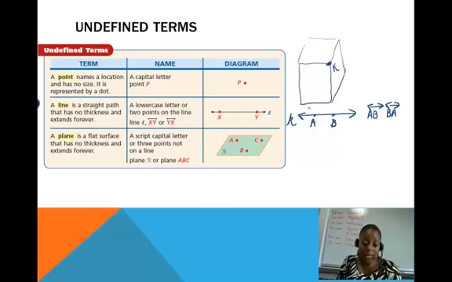And then lastly, we have a plane. A plane is a flat surface that has no thickness and extends forever. So if you can think about like the ceiling, that would be a plane if it extended in all directions forever. It's named by a capital script letter, so you can see the capital script letter R to name the plane, or you can name the plane by 3 points on the plane that are not all on the same line. So points A, B, and C are not on the same line, and they lie in this plane R.